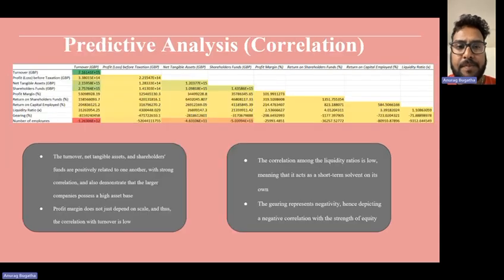capital structure. The turnover, intangible assets, and the shareholders' funds are positively related to one another with strong correlation, and also demonstrate that larger companies possess higher asset values. The correlation of the liquidity ratio is low, meaning that it acts as a short-term solvency measure on its own. The gearing shows a negative correlation with the strength of equity.